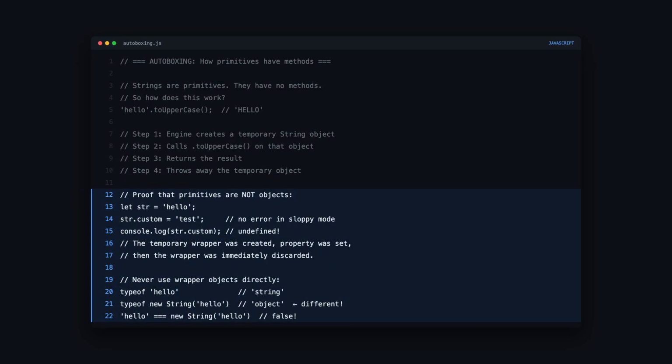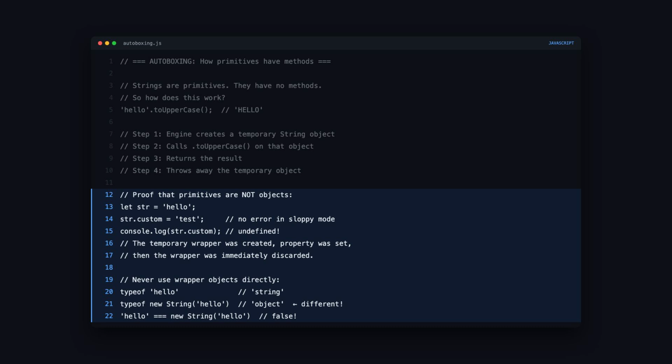Here's the proof. Assign a custom property to a string. In sloppy mode, it doesn't error. But reading it back gives undefined. Why? Because each time you access the string, a new temporary wrapper is created. The one you set the property on is long gone.